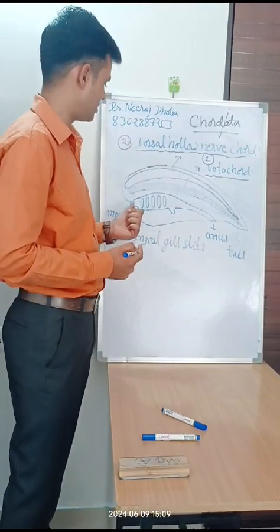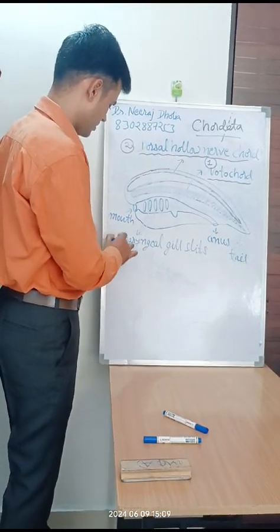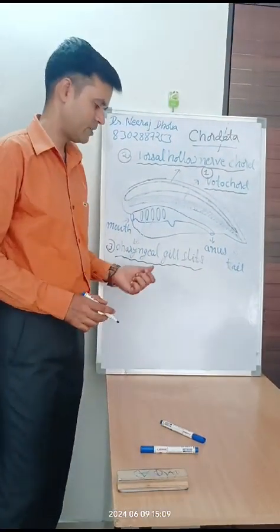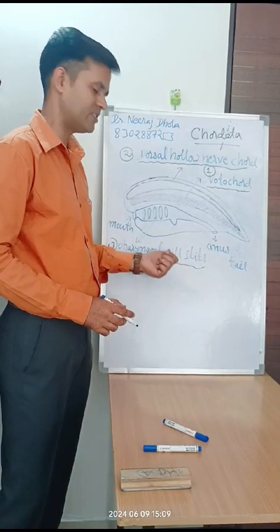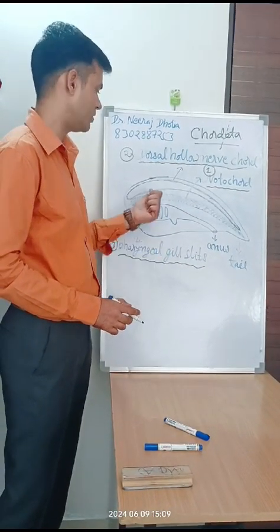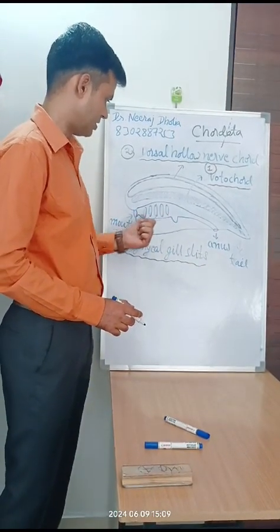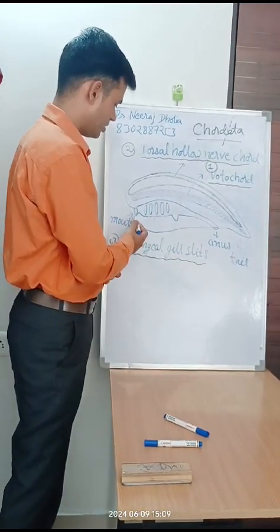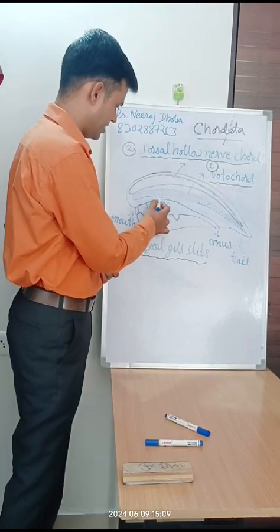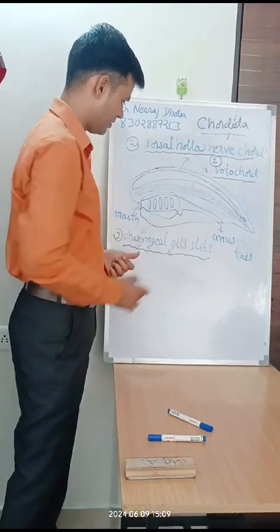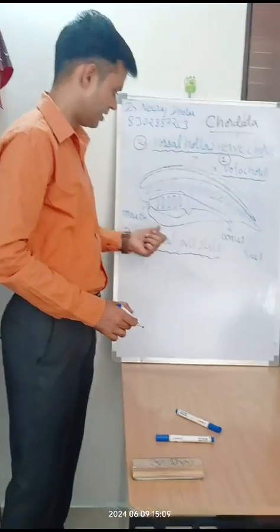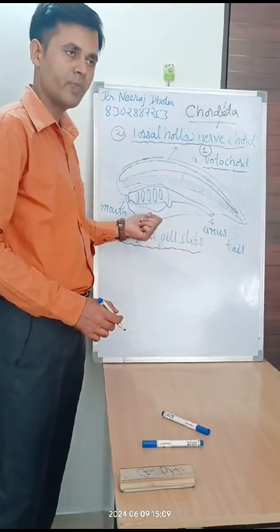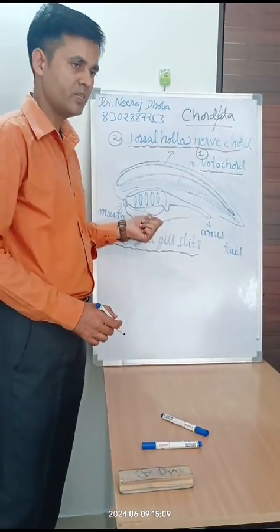The third one is the presence of pharyngeal gill slits or the gill clefts. The presence of the pharyngeal gill slits is the third fundamental character of the chordate. In this diagram you can see the alimentary canal or the gut, the mouth, and this is the pharyngeal region. In the pharyngeal region there are some gill slits, and the basic fundamental function of the gill slits is respiration.